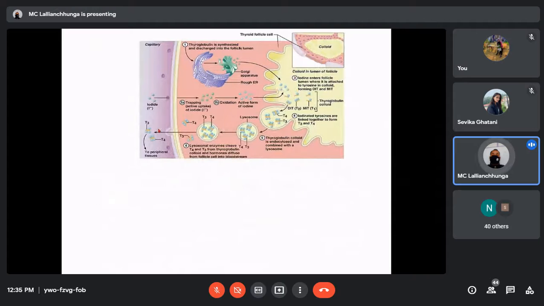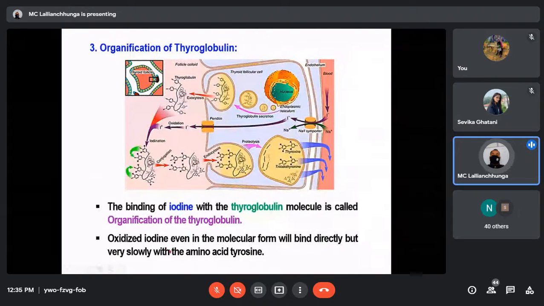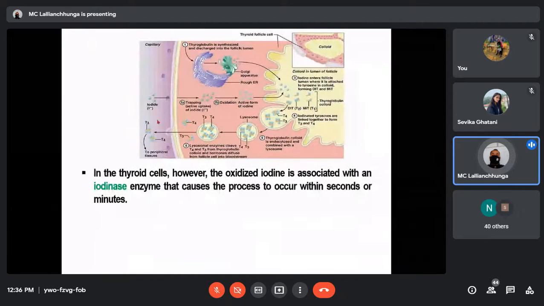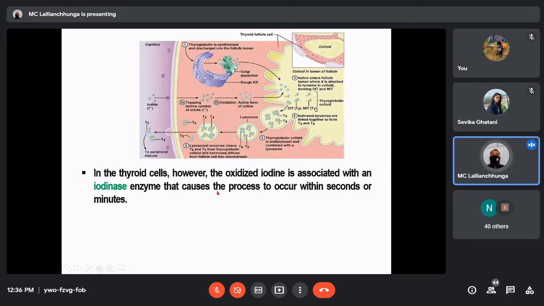So in the thyroid, oxidized iodine, even in the molecular form, will bind directly but very slowly with the amino acid tyrosine. Suppose this iodination can take place without any help of the enzyme. But the process, this organification, will be too slow. The rate will be very low, so that will not sustain life. Because of that, there is the presence of the iodinase enzyme that causes the process to occur within seconds or minutes.